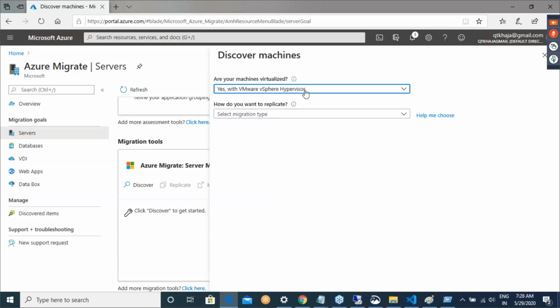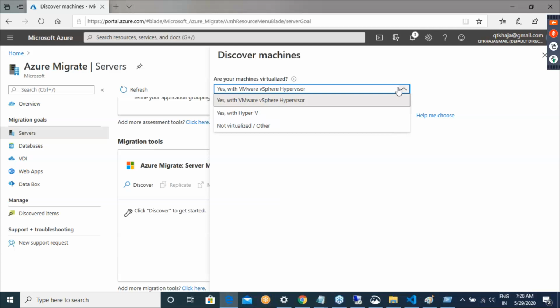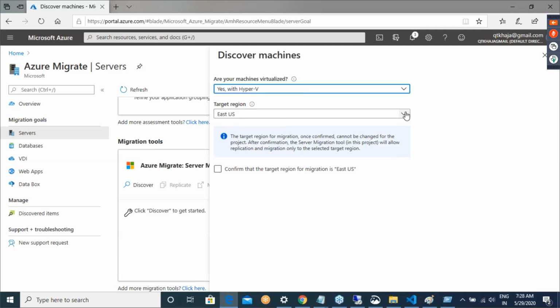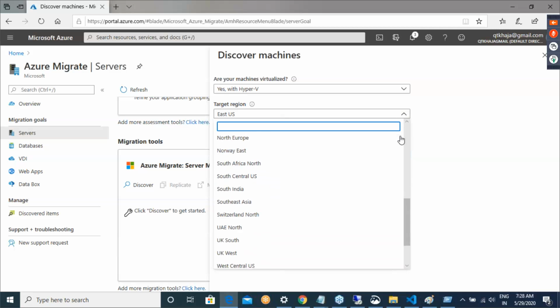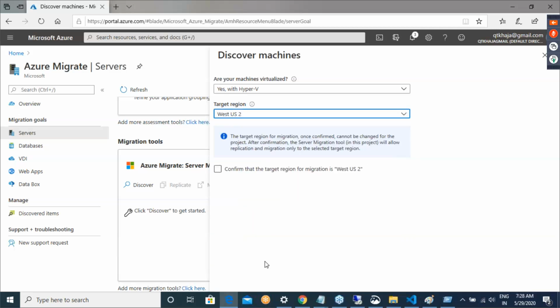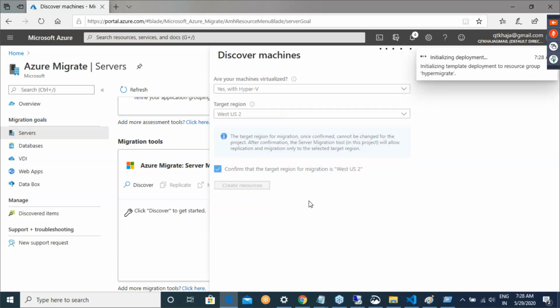When I click on discover, it will ask what is your virtual machine type. My virtual machine type is with Hyper-V. What is your target region? Okay. Let me say my target region is West US 2. Okay. Something like that. Whatever your setup is. Now you click on confirm.